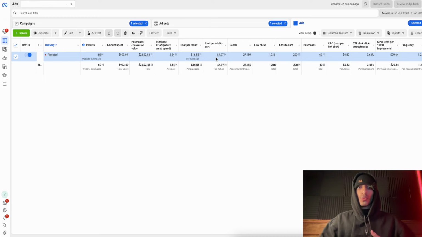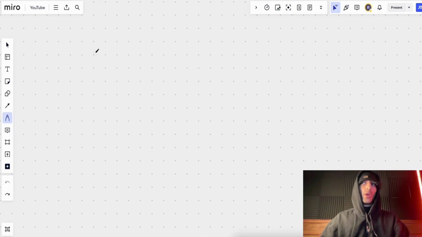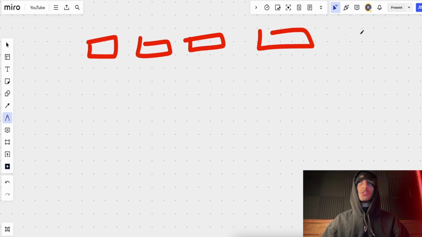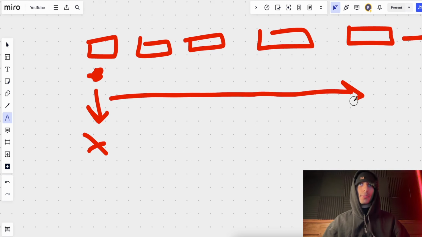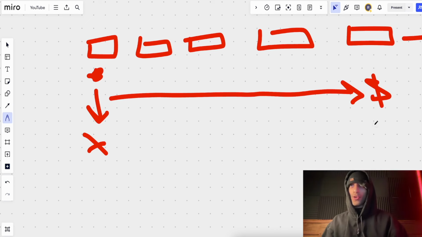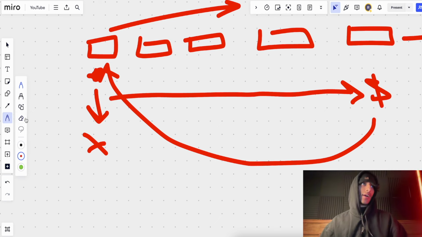So whenever we're looking at delayed attribution, I'm going to open up the whiteboard here. What we need to understand is this, okay? So what is delayed attribution? Very simple. When we're looking here, we have Monday, Tuesday, Wednesday, Thursday, and obviously Friday. Now, obviously the rest of the days make up a week, but let's say that someone gets hit with one of our ads right here, okay? Now, this person was hit with the ad, and they might not just buy today. It might take them all the way up until Friday before they give us their money. When they do this, Facebook, depending on the conversion windows you pick, will attribute that sale to the ad over here, okay? So as you're scaling, we need to understand what this is going to result in.